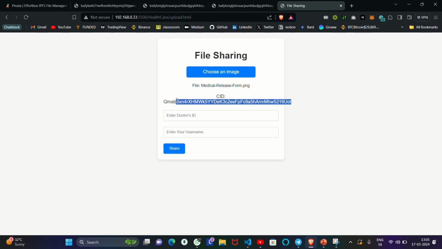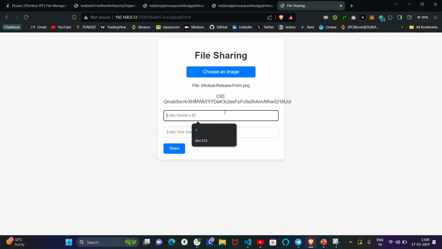If the patient wants to give data to the doctor, he will upload it there. He will select the file which he wants to send, and after that the CID will be generated. The CID is the content identifier. Whatever data we are storing in IPFS, it will generate one CID, and from this CID only the user can access or fetch the data. We are not storing anything in a centralized database; we are storing everything in the decentralized database, and from this CID everything will be accessed.